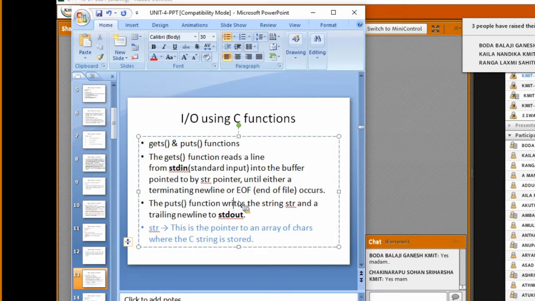When you are using the getchar function, it reads character by character. But coming to the gets function, if you give a string followed by some spaces, it is also going to read it. Then coming to the puts function, it is going to print a line. That means it is going to write the string here, including the spaces. Now we will see examples for this one by one.